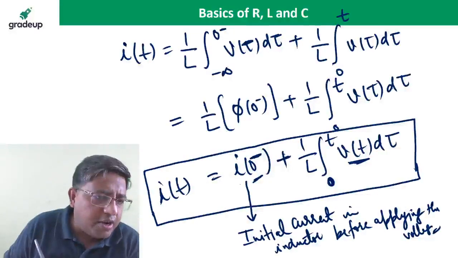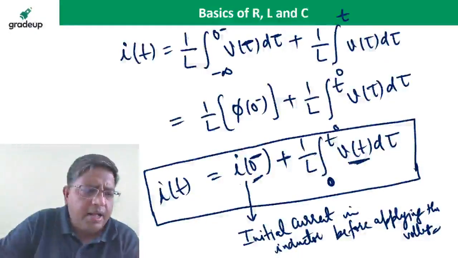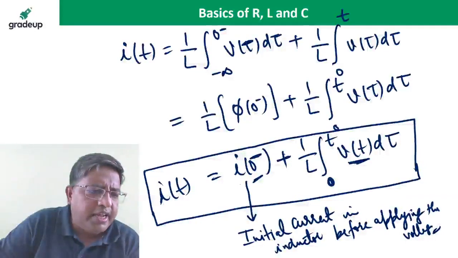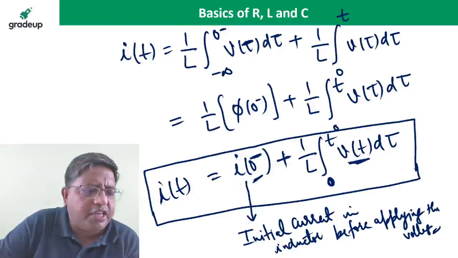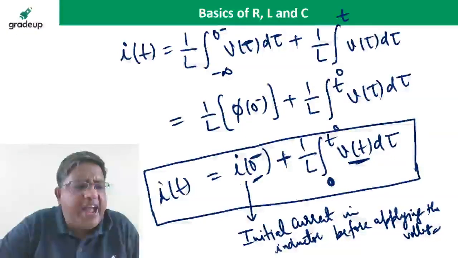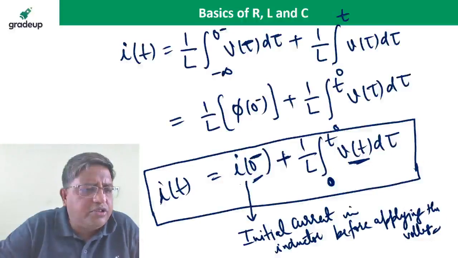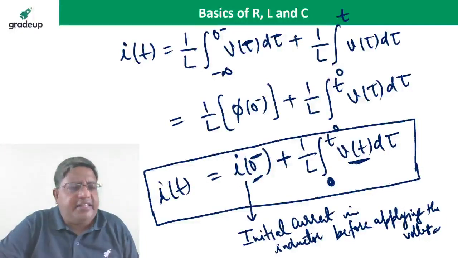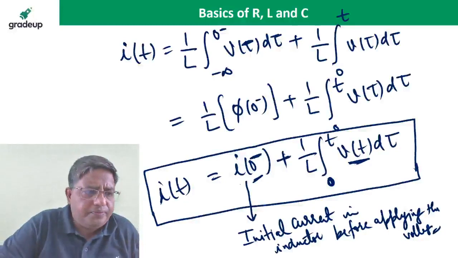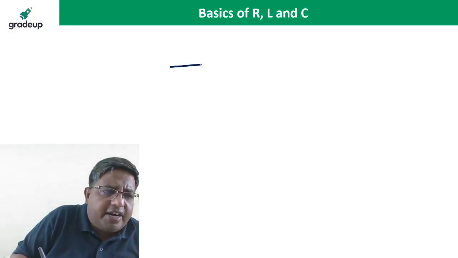Arun is asking, without applying voltage, how is the current produced? Maybe before applying this voltage source, the inductor was connected to another voltage source, because the inductor gets energy from any other source. Yes, an inductor can store energy, so it may have taken current from the other source. Okay, so what is the power?